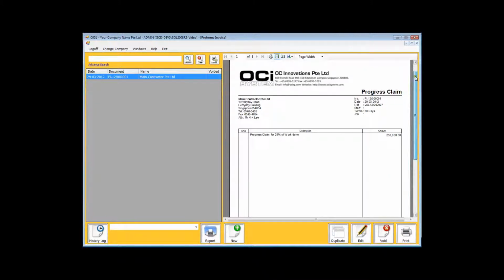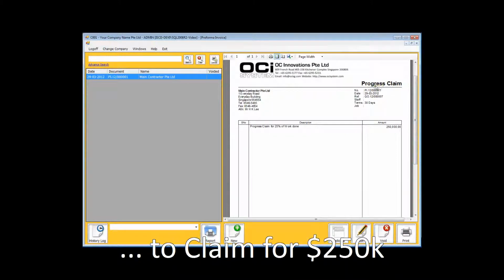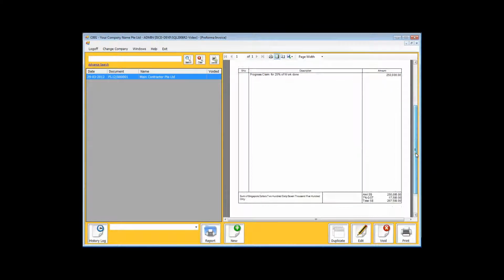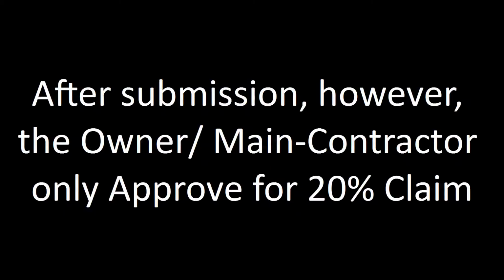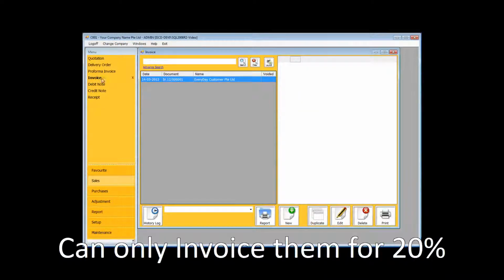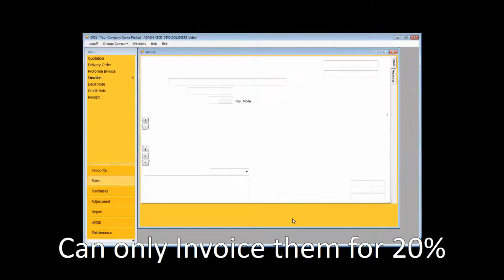In this case, you are putting up the 25% claim of $1 million, which works out to be $250,000 before GST. After submission, however, the owner or the main contractor only approved for 20% claim. This means that you can only invoice them the approved percentage.